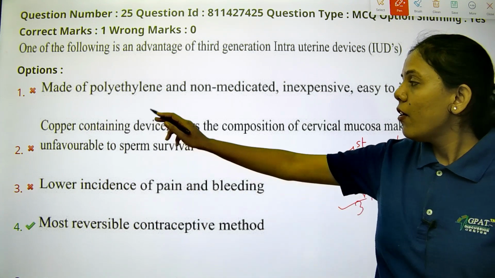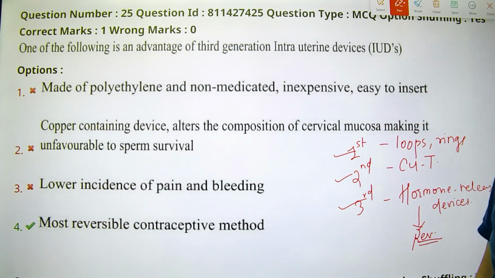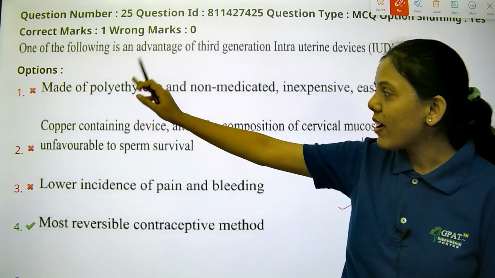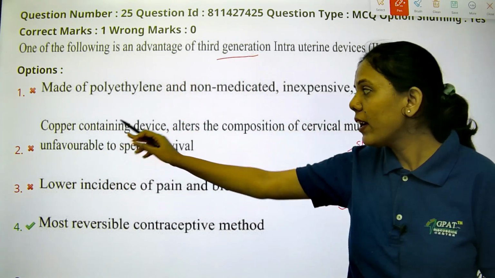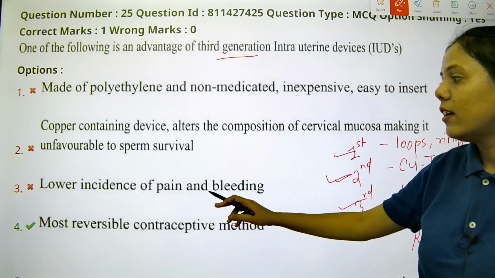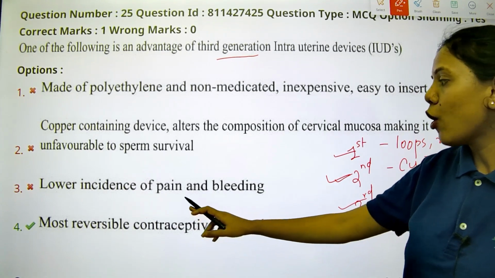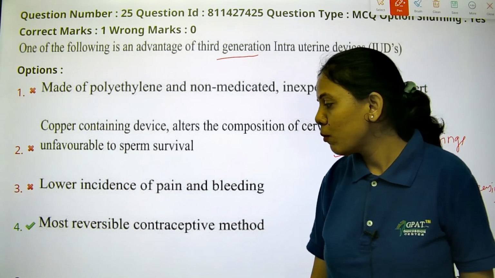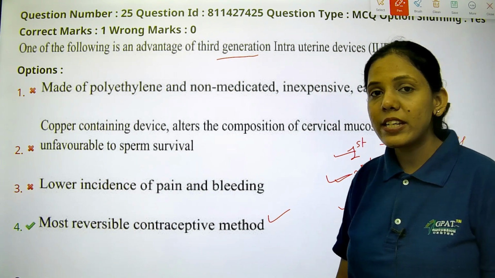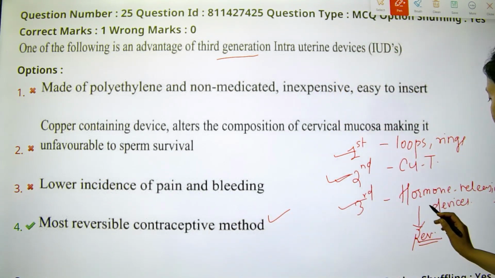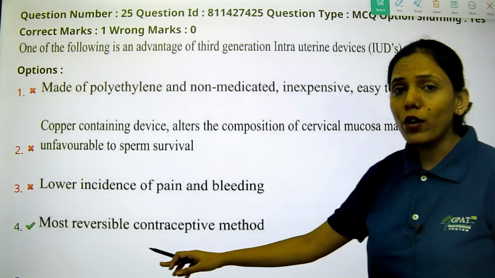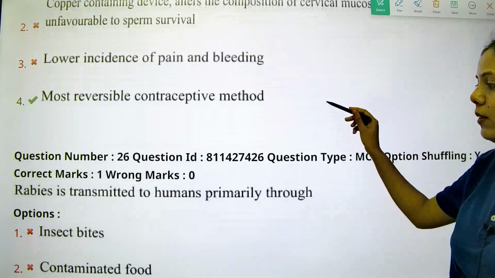Let's see the options. The first option is made of polyethylene and non-medicated, inexpensive, easy to insert. It is not there. Second is copper containing device. They are asking about the third generation, and copper containing is the second generation. So option 2 is not the right answer. Option 3 is lower incidence of pain and bleeding. Option D is most reversible contraceptive method. So this is the right answer, that is the hormone releasing devices, the third generation. So fourth is the right answer. Let's see the next question.